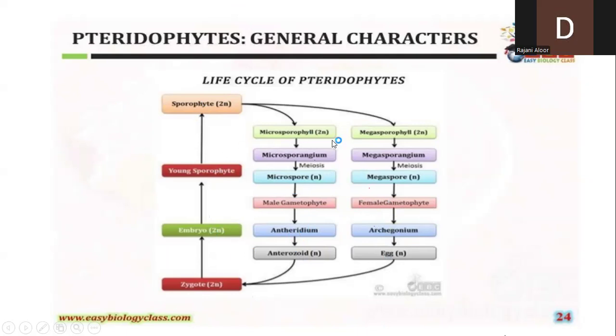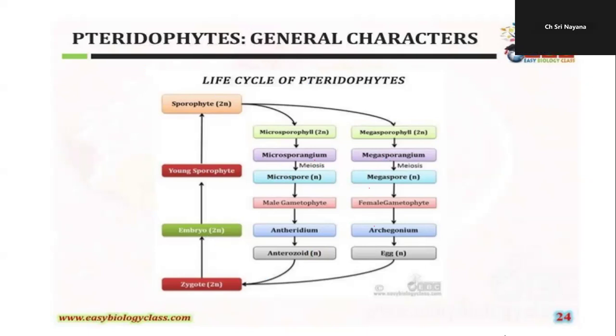All the remaining ones belong to the sporophyte. Therefore, in pteridophytes, since the sporophytic generation is prominent, this phase is considered to be the dominant phase. Did you understand this point?